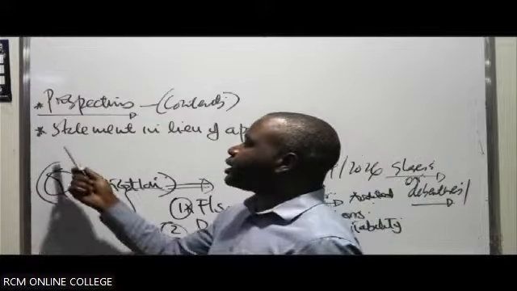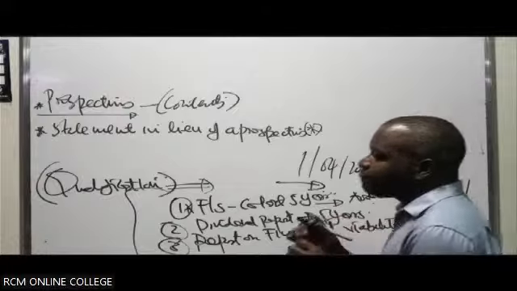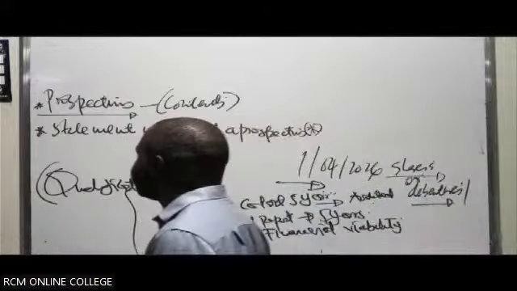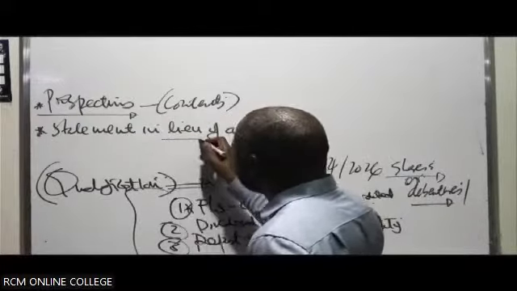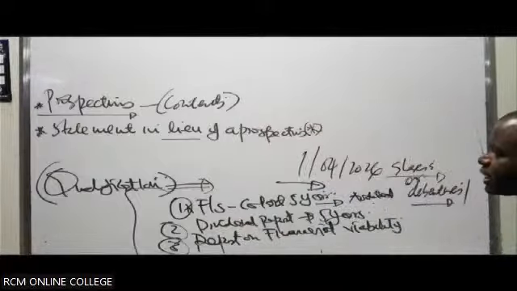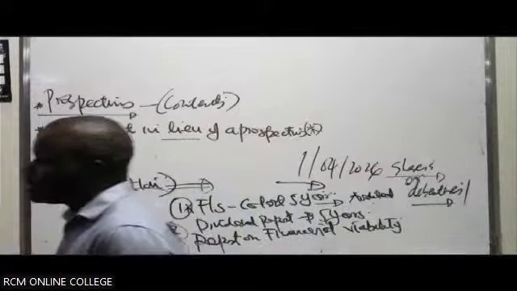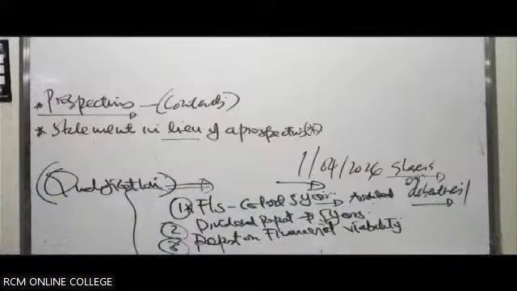Then they can issue to them something we call a statement in lieu of a prospectus, a representation of a prospectus. In lieu simply means a representation of, in this case, what? A prospectus. It will have similar contents to a prospectus. The only difference is that it will be done privately, without having to make a lot of noise out there in newspapers or everywhere.